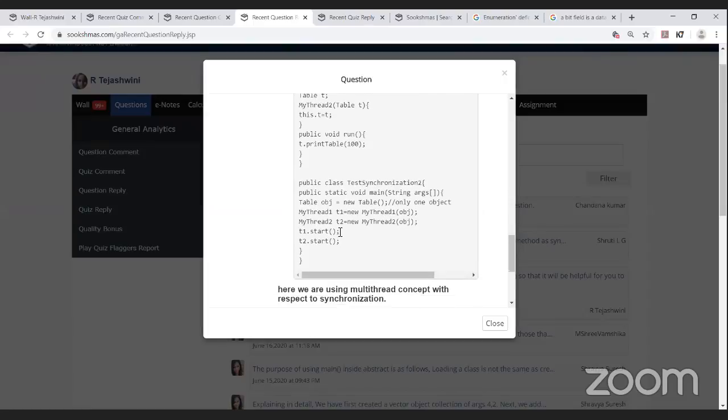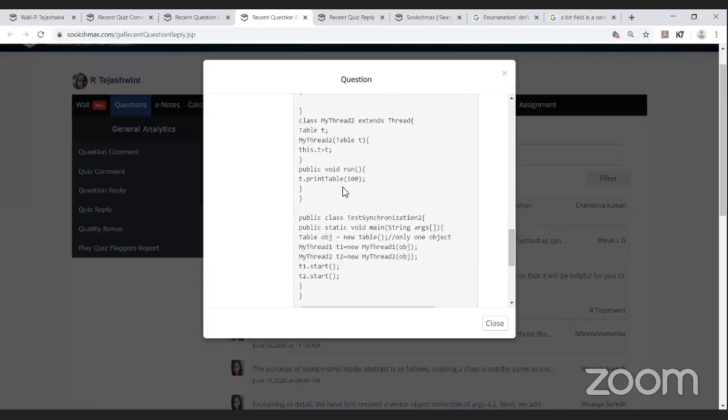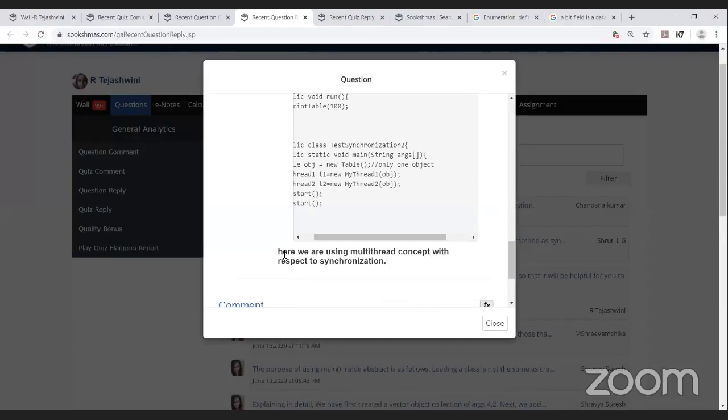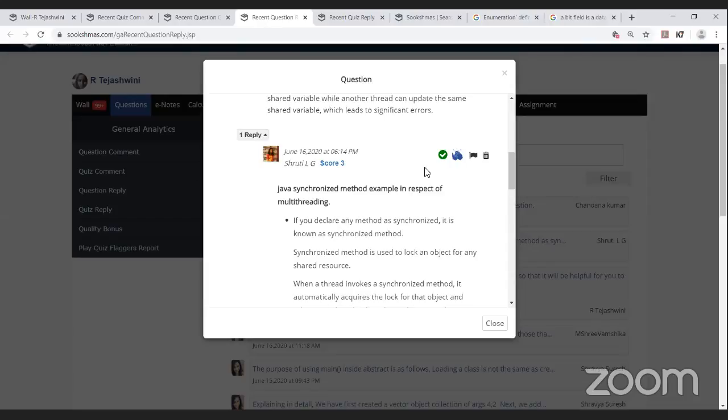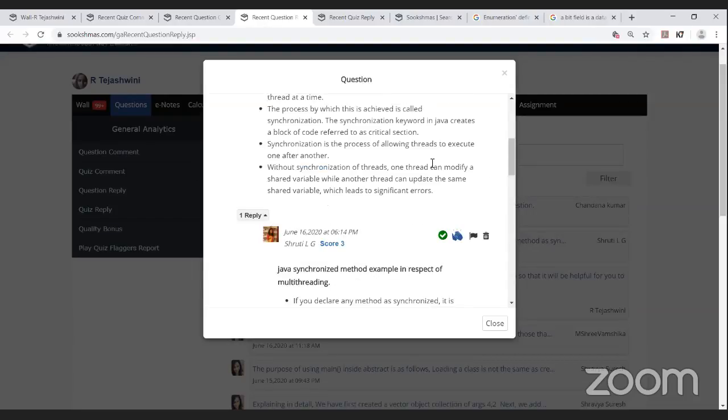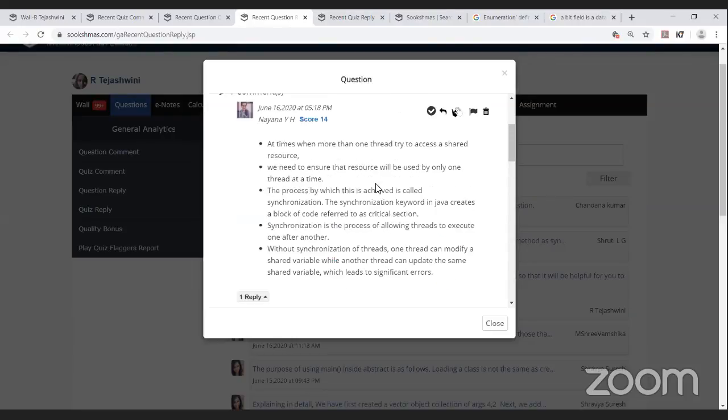When the start method is called, it will move on to the run method. Lastly, she is saying here we are using the multi-thread concept with respect to synchronization. She has answered it very well, so it has been given the quality bonus and appreciation for Shruti. She's new to the BK game also, and she has initiated the reply chain very well.